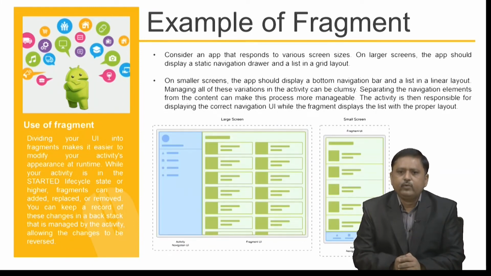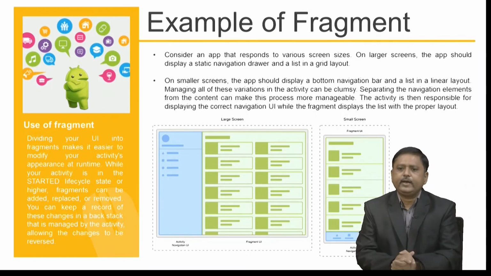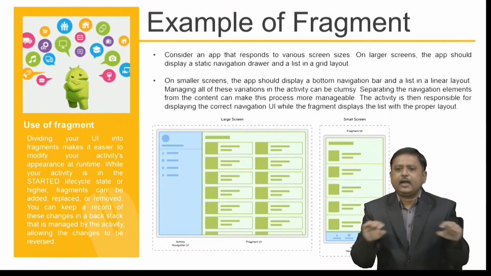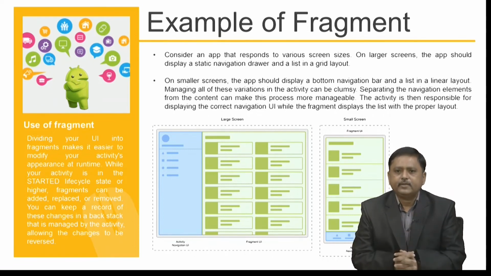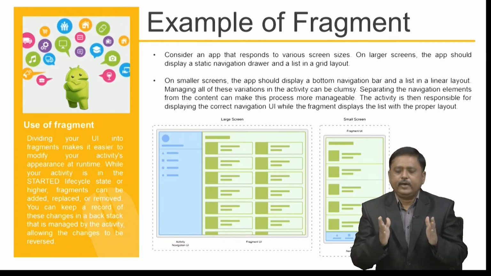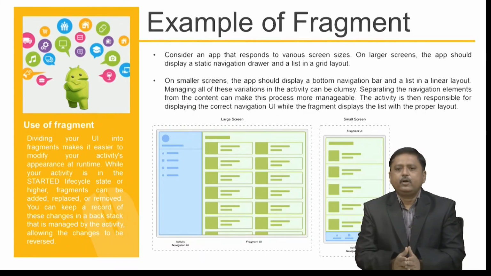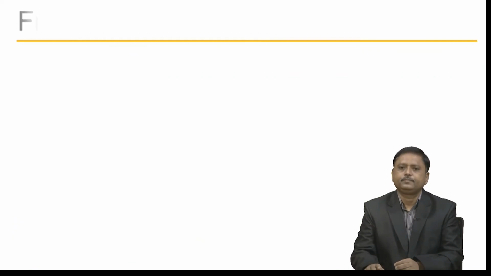Here you can see that on a large screen, the activity implements the navigation user interface and the fragment implements the display. On a small screen, the app manages the navigation bar at the bottom and the fragment manages the display. In this scenario, fragments are very useful where an activity needs to adjust its UI based on the screen size. So, at that time we will use a fragment.